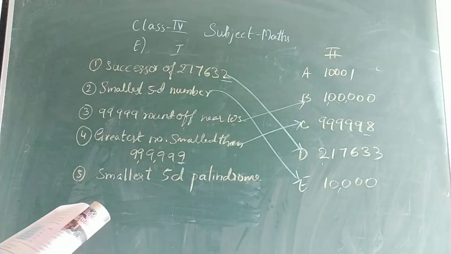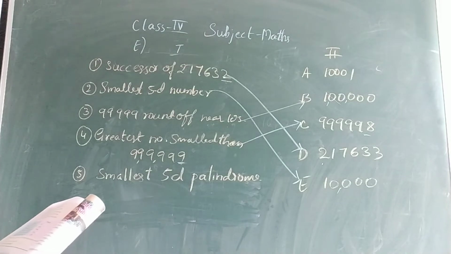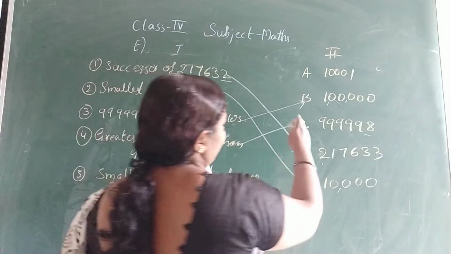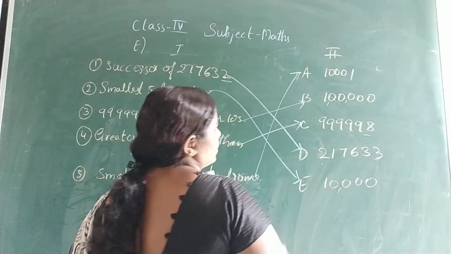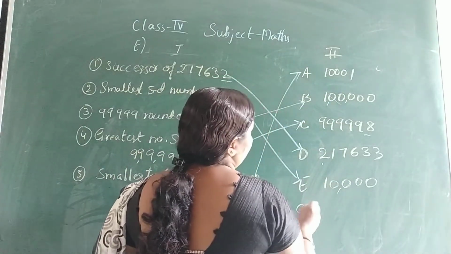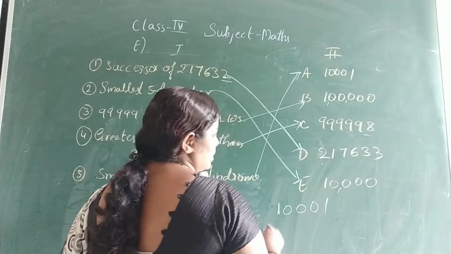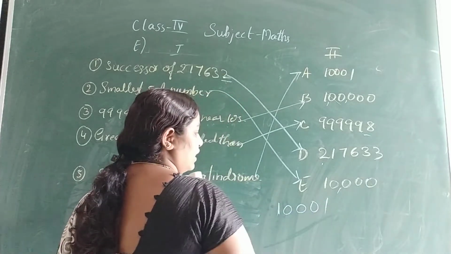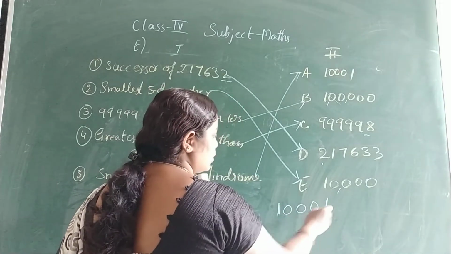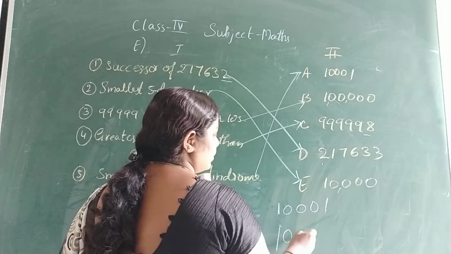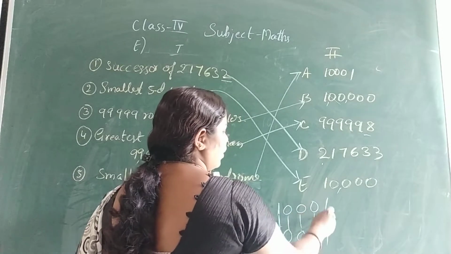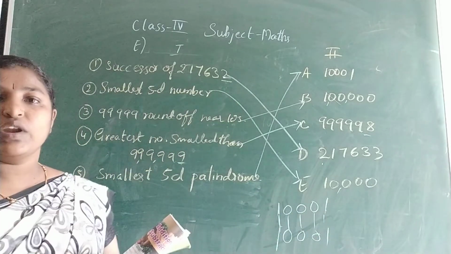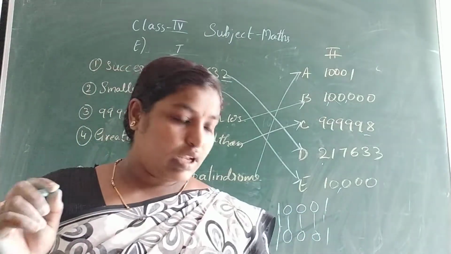Next, smallest 5-digit palindrome. See, all have joined, only one is remaining. Is this a palindrome or not? Yes, this is a palindrome. I'll show you. So this is the number. If we write it in reverse order, see, this is 1, then 0, then 0, then 0 and 1. See, again we got the same number. This is known as a palindrome number.